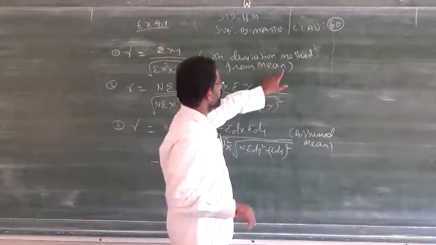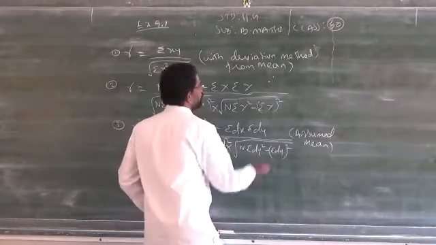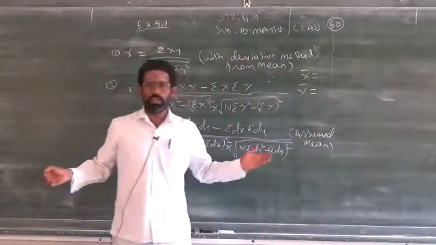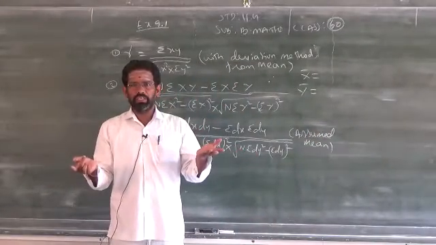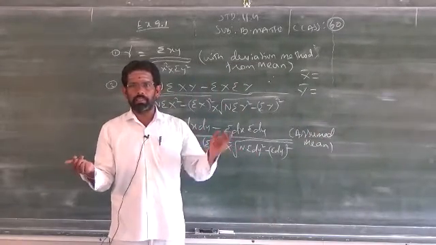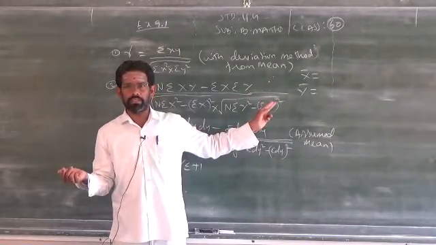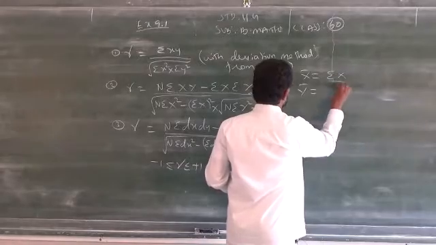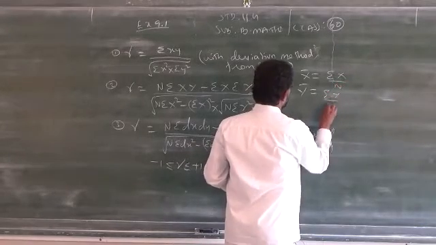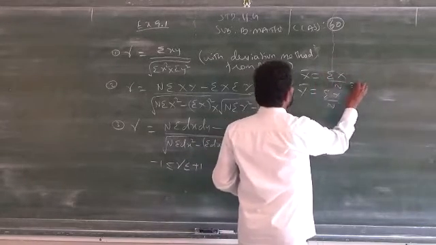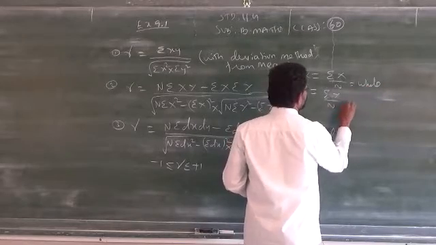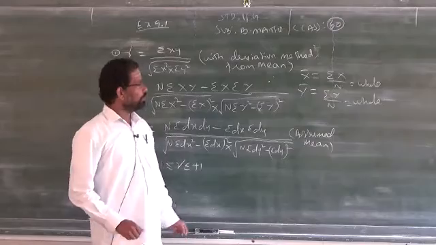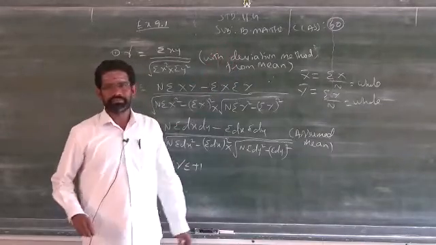In the first formula, the mean, you know how to find it: x bar, y bar. Here we are finding the relation between how many variables? Two variables. Therefore, you take one as x and another as y. So how do you find x bar? We know the formula: summation x by n, summation y by n. When both answers are whole numbers, then you have to use the first formula.